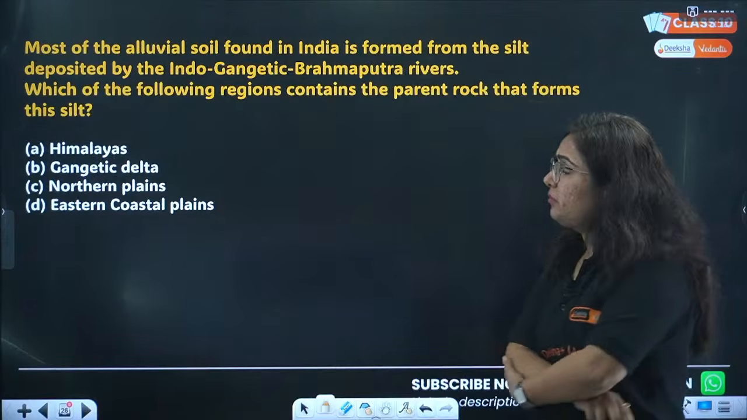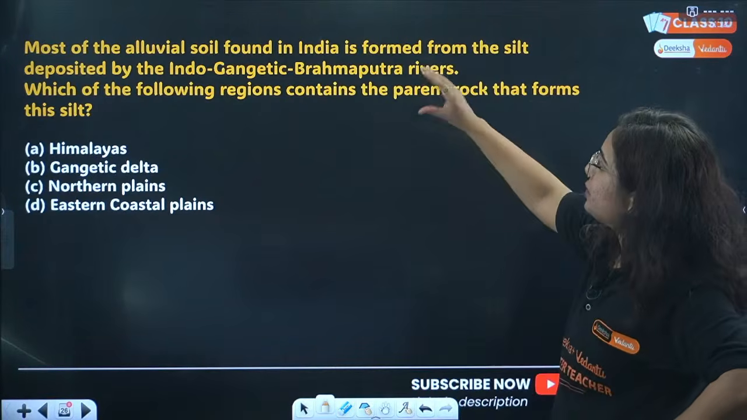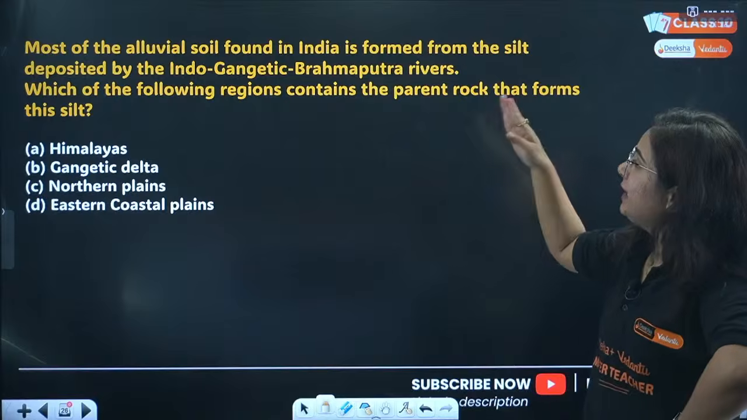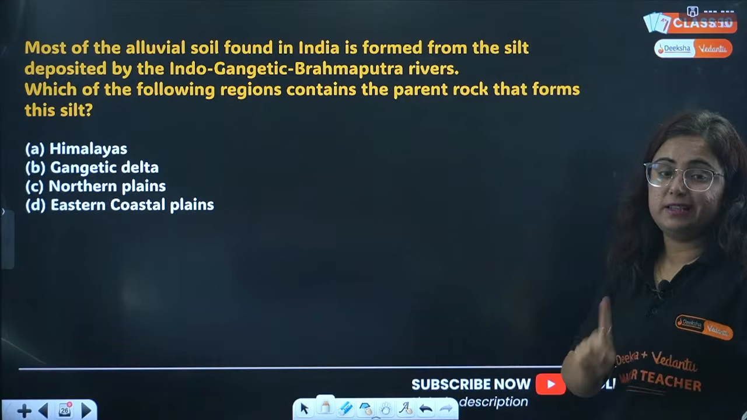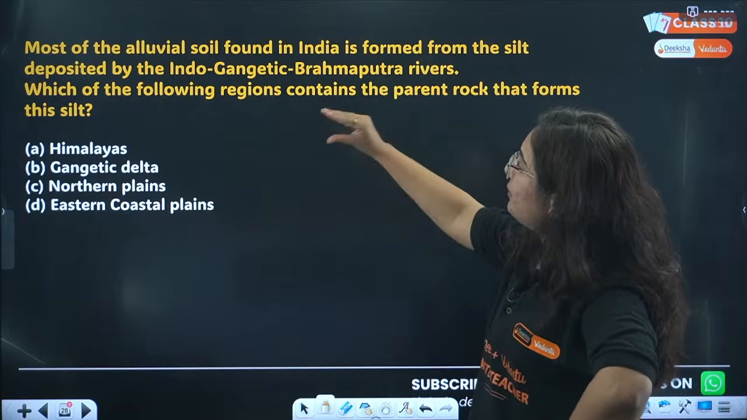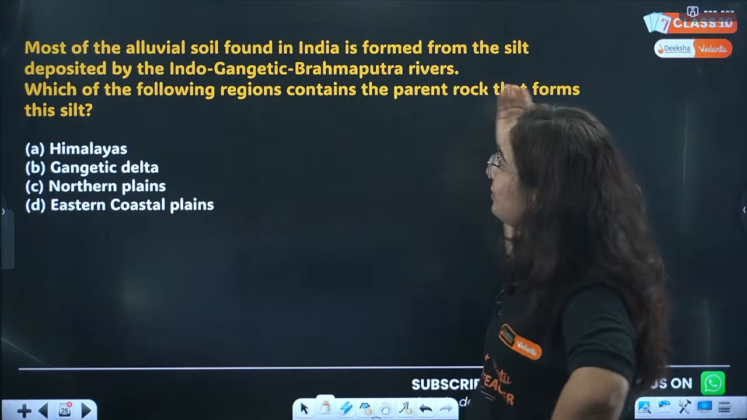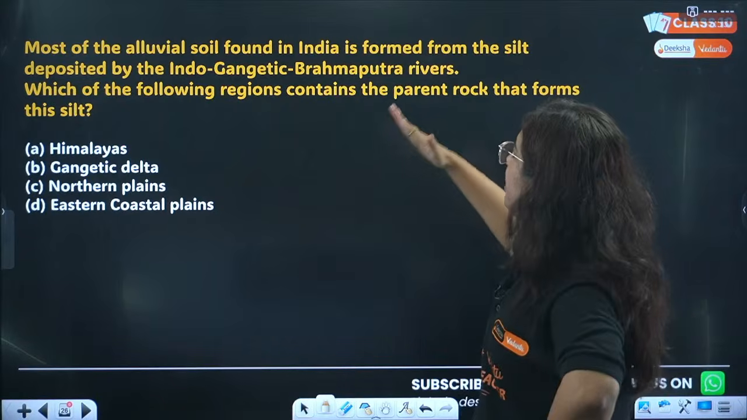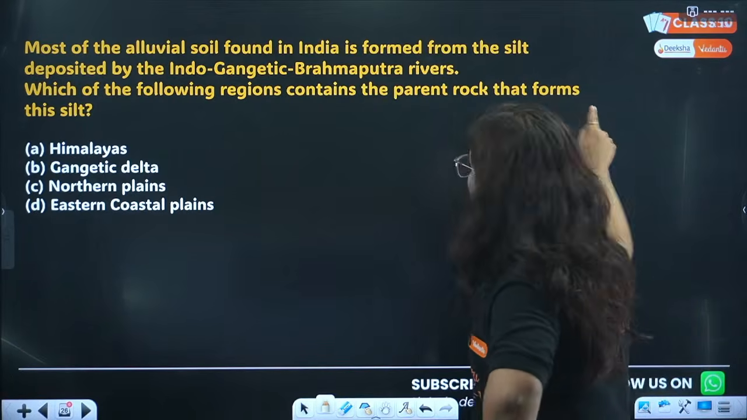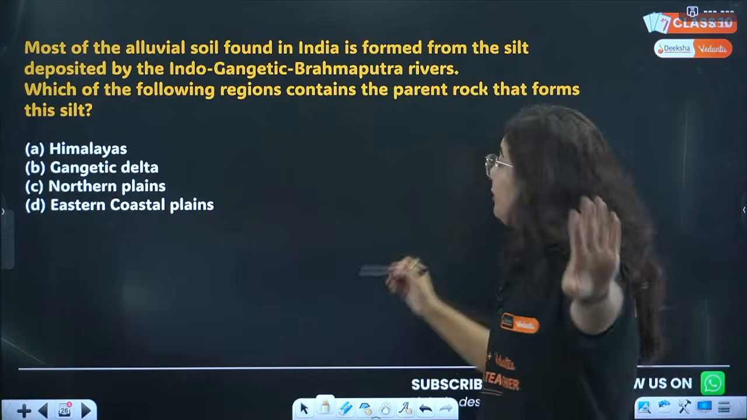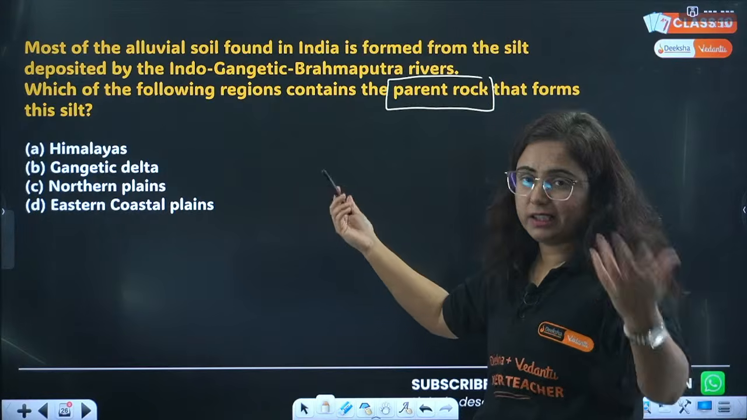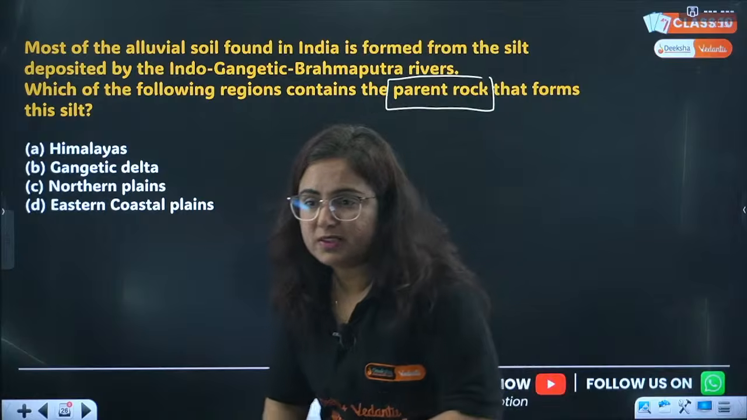Next question. Most of the alluvial soil found in India is formed from the silt deposited by the Indo-Gangetic and Brahmaputra rivers. Very nicely read this question. This is how the question makes you confused. Which of the following regions contains the parent rock that forms the silt? Himalayas, Gangetic Delta, Northern Plains or Eastern Coastal Plains?